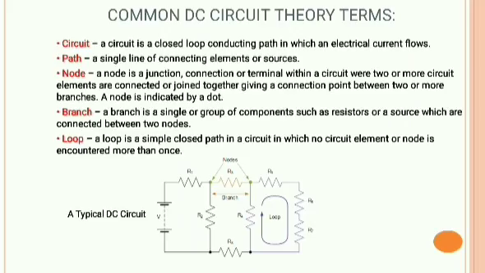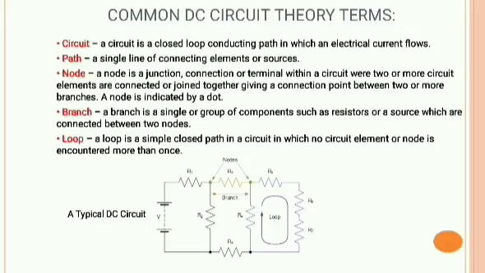Now let us see some common DC circuit theory terms. Circuit means a circuit is a closed loop conducting path in which an electrical current flows. Path, a single line of connecting elements or sources. Node, a node is a junction, connection or terminal within a circuit where two or more circuit elements are connected or joined together, giving a connection point between two or more branches. A node is indicated by a dot.